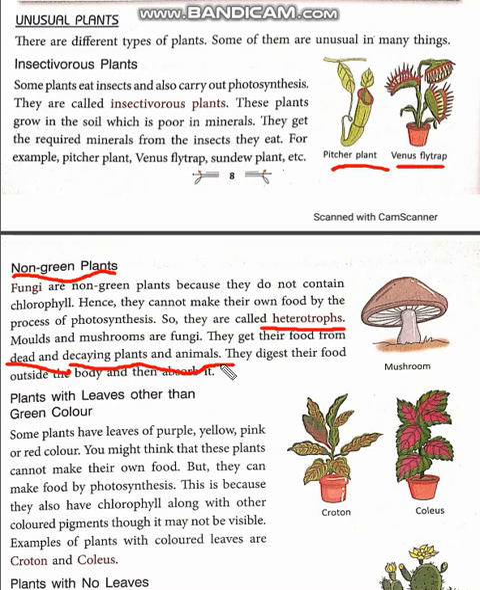matter. To digest their food, they take out their fungal hyphae outside the body, and those hyphae, just like roots, absorb the minerals from the dead matter on which they are growing. So this makes them unusual plants. Normally plants make their own food and they are known as autotrophs. These plants can't. So that's why they are unusual plants. Okay, now the next.